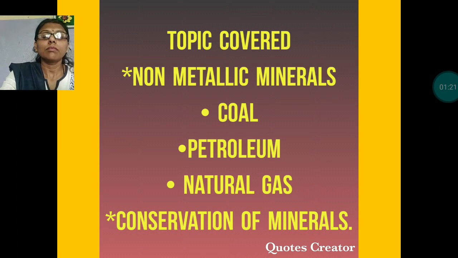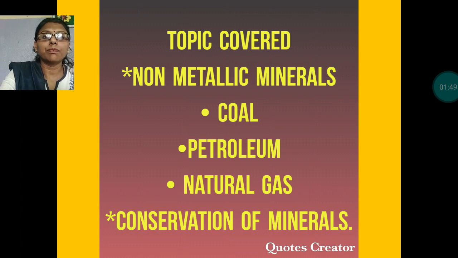But before discussing non-metallic minerals, let us see some differences between metals and non-metals. From metallic minerals we take out metals, and from non-metallic minerals we take out non-metals. So what are the differences between metals and non-metals? How can we find out that this particular thing is metal and this one is non-metal?